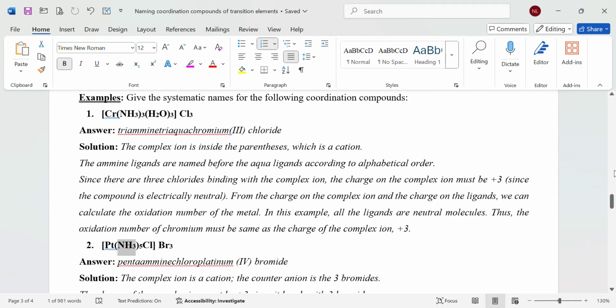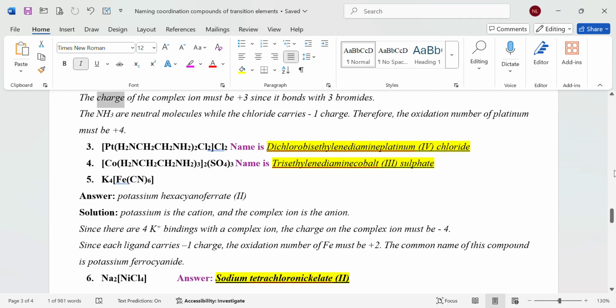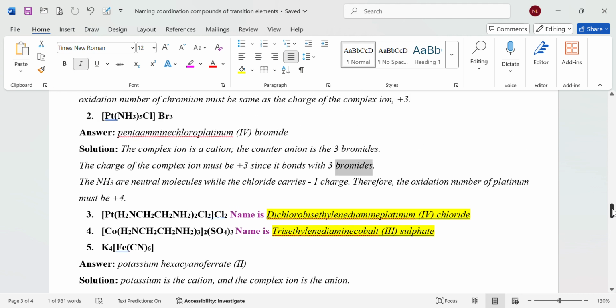[Pt(NH3)5Cl]Br3. Answer: pentaamminechloroplatinum(IV) bromide. Solution: the complex ion is a cation, the counteranion is the 3 bromides. The charge of the complex ion must be +3 since it bonds with 3 bromides. The NH3 are neutral molecules while the chloride carries 1 charge. Therefore, the oxidation number of platinum must be +4.